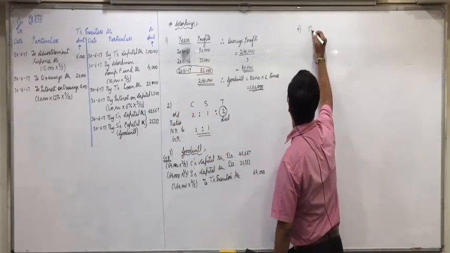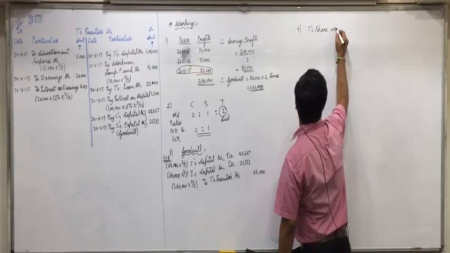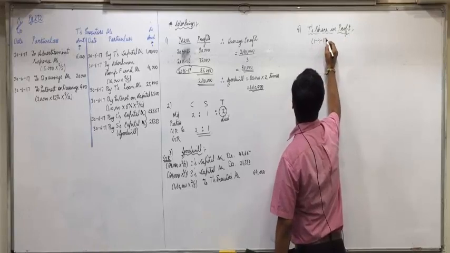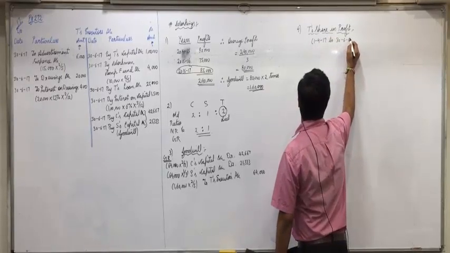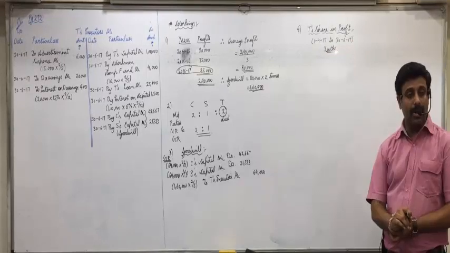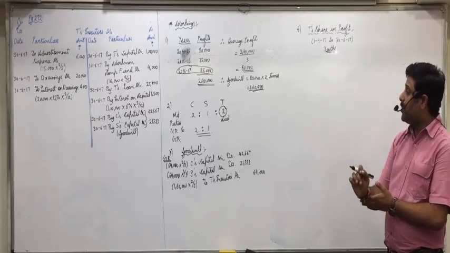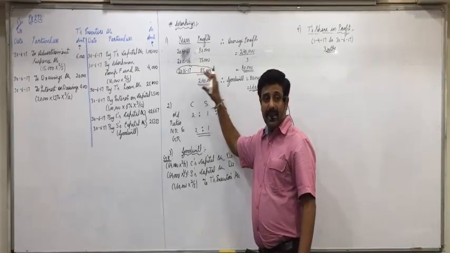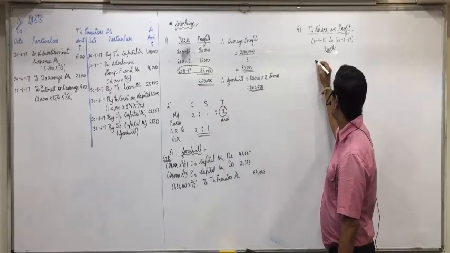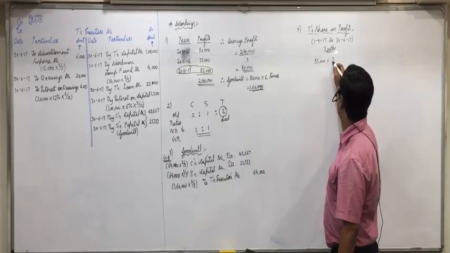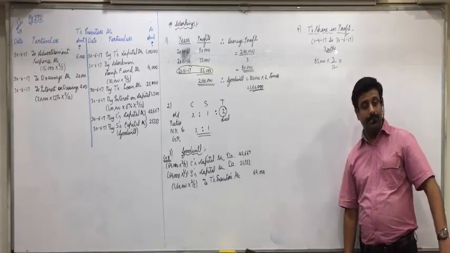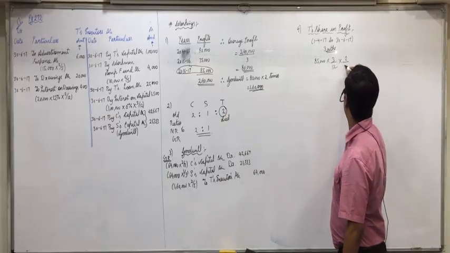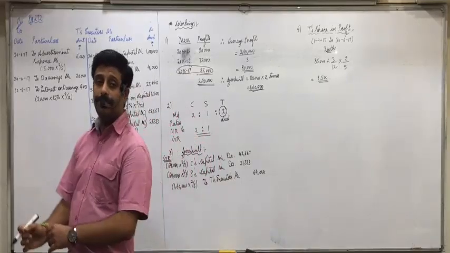So how will we find T's share in profit? Since T has died on 30/6/17, we have to count this share only for 3 months. Are you all clear with this? Now as I told you, we assume the profit of last year, 85,000, will be earned in the current year. So 85,000 into 3 months, 3 by 12. And what is T's share in that? 2 by 5. Did you all understand this?